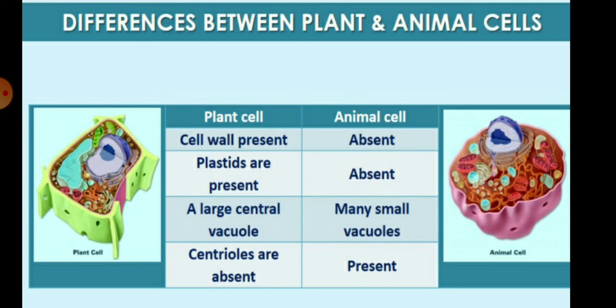Children, today we have discussed the eukaryotic cell and the prokaryotic cell. After that we discussed the difference between prokaryotic and eukaryotic cells. We also discussed the plant cell and animal cell and their differences. So children, today you should learn the differences between plant cell and animal cell, and prokaryotic cell and eukaryotic cell from your book.